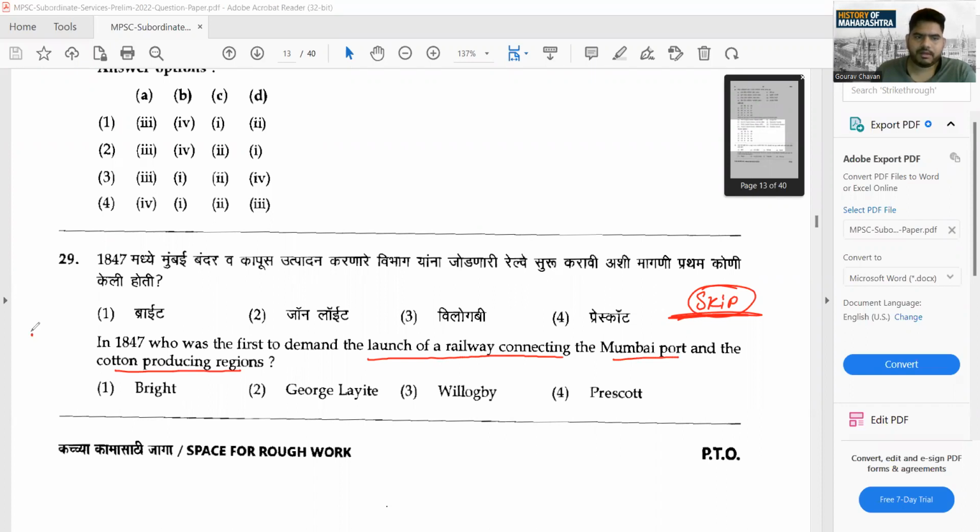If you go for the first year BA book, the answer lies over there. But if you have not read this particular book, you can easily just skip this question. We do not have to attempt 100 out of 100. So you can skip this particular question. If you don't know, just skip it. No need to worry about this. Let's move to the next question.